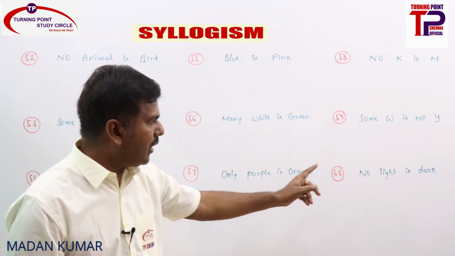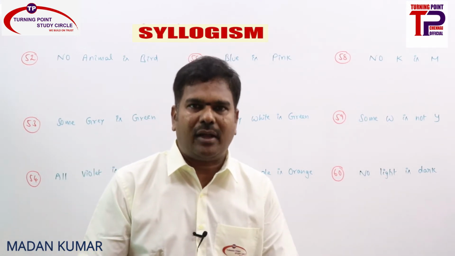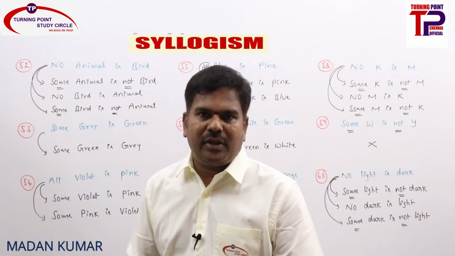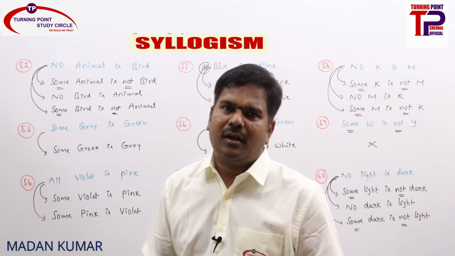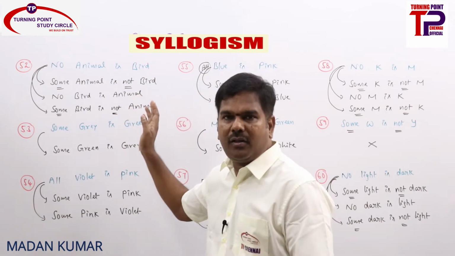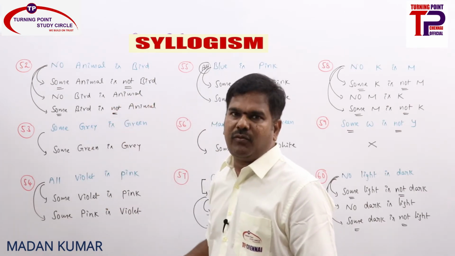59. 60th one, no light is dark. I don't think you will make any negative answer. Try it out first from your end. We will discuss soon. I hope you finished all the questions without any mistakes. Anyhow, I have mentioned with answers all the immediate inferences for individual statements. You just check once again.